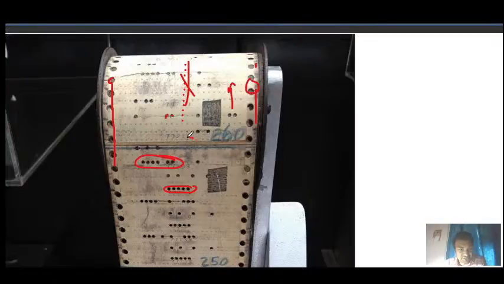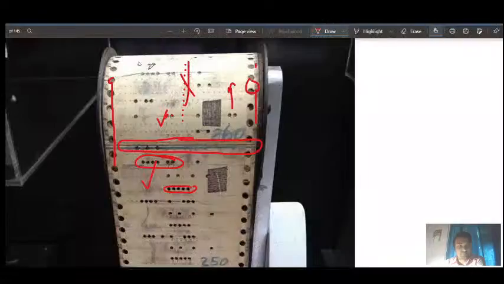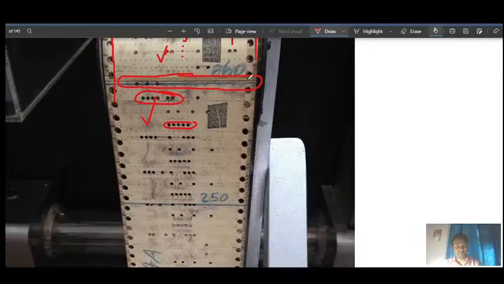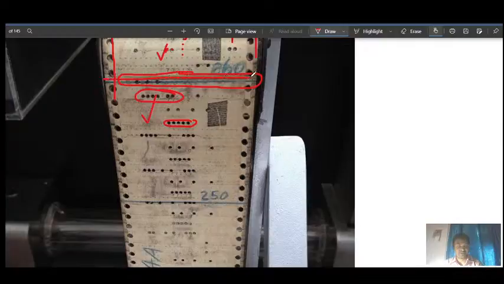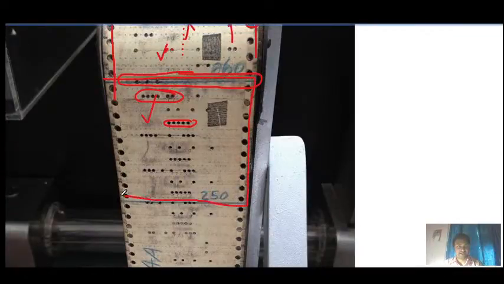And you also see that this one is stuck together with glue here. So one part and another part are joined with the help of glue, and there is no hole. There is also a benefit, because from time to time we need to change the program. So instead of replacing the whole punch tape, we generally cut this much of the part, like you can understand, this much of the part, and then we replace it with other instructions.